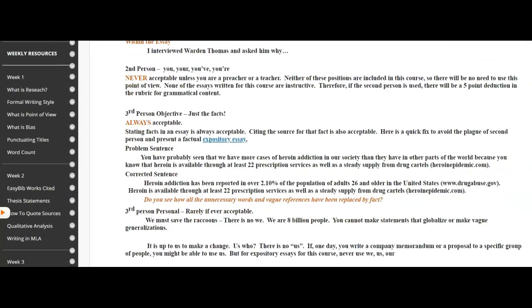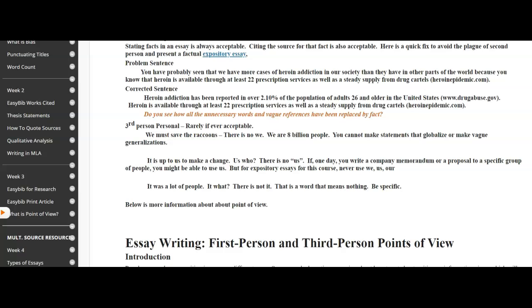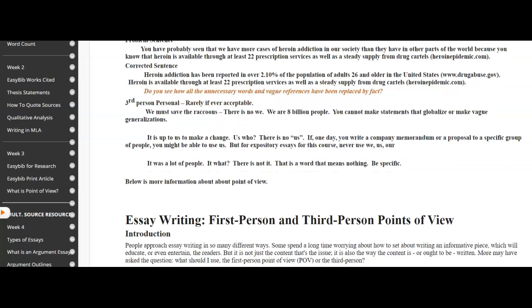However, you want to avoid writing we, you, our, unless you are writing an instructive essay where you are an authority on a subject and you are giving direction to your reader. None of our essays fall under that category. We are not writing public service announcements. We are not going to be writing anything that has to do with instructional information. You are evaluating.